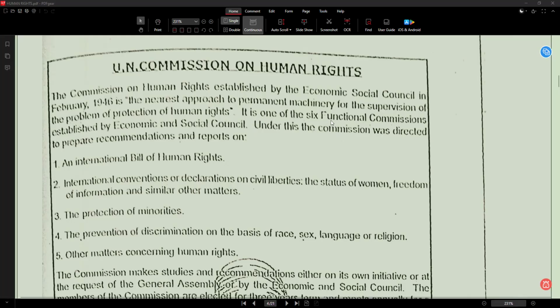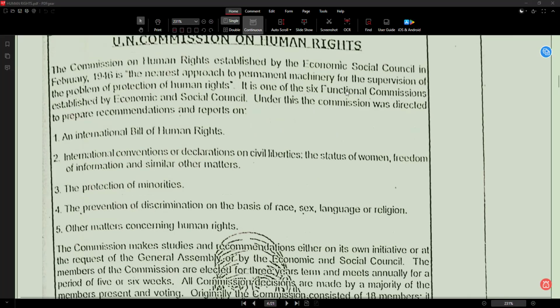So it is one of the 6 functional commissions established by the Economic and Social Council.